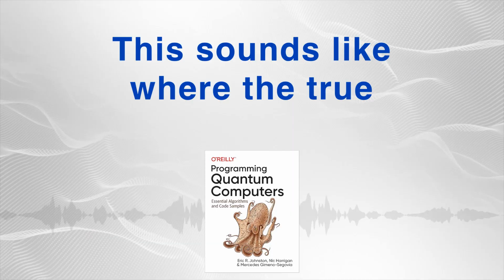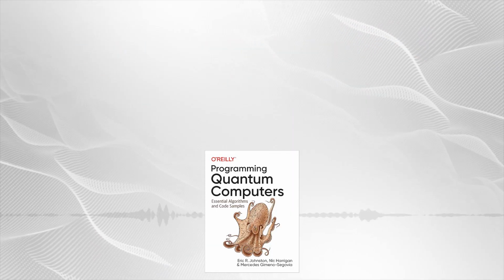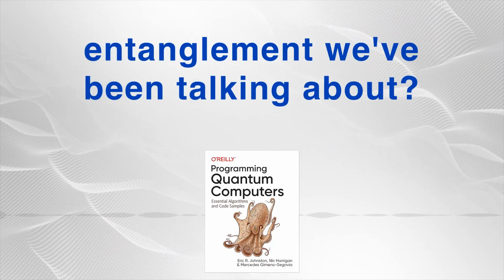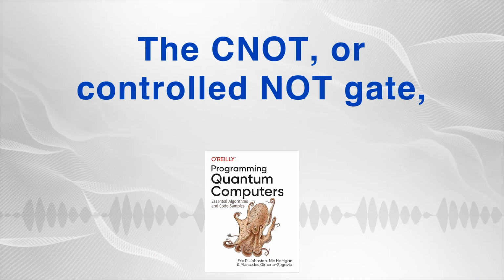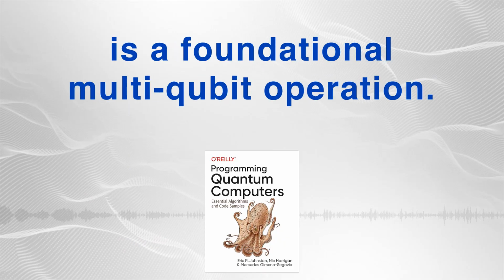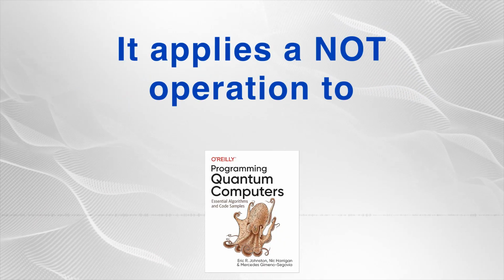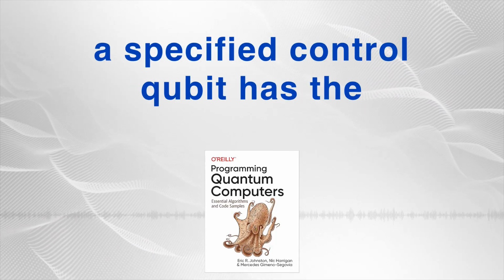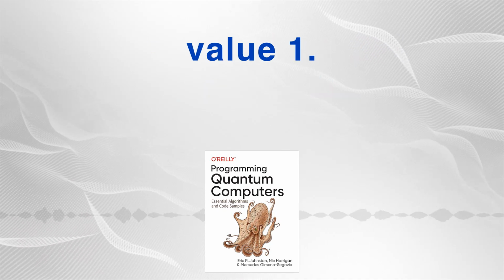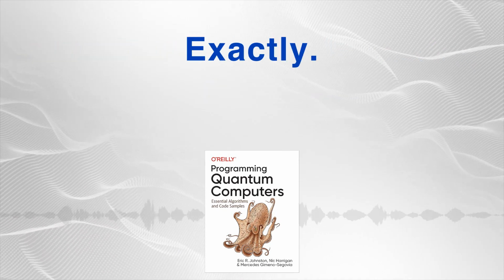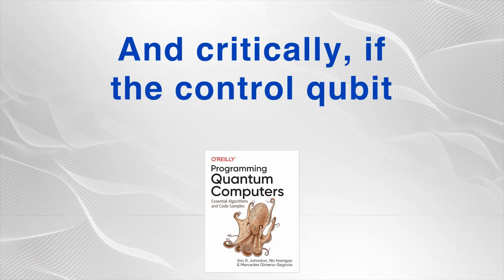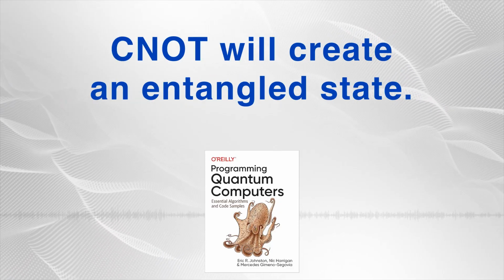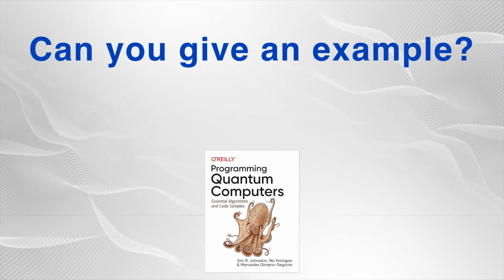This sounds like where the true computational power begins to emerge. What are multi-qubit operations and how do they directly create this entanglement we've been talking about? The CNOT, or controlled NOT gate, is a foundational multi-qubit operation. It applies a NOT operation to a designated target qubit only if a specified control qubit has the value 1. Conditional logic, basically. Exactly. And critically, if the control qubit itself is in a superposition, applying CNOT will create an entangled state. Can you give an example?